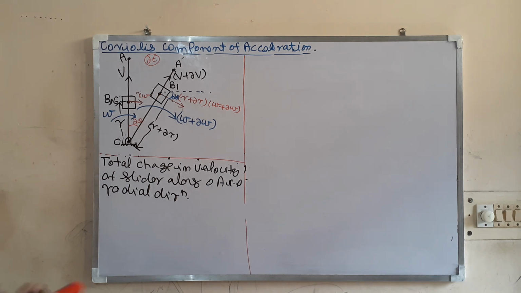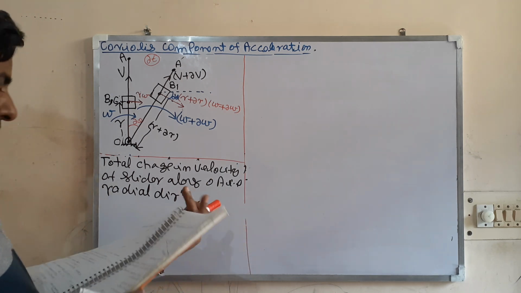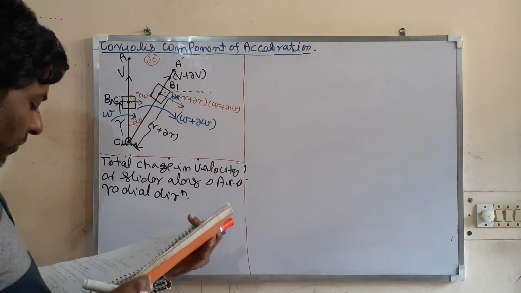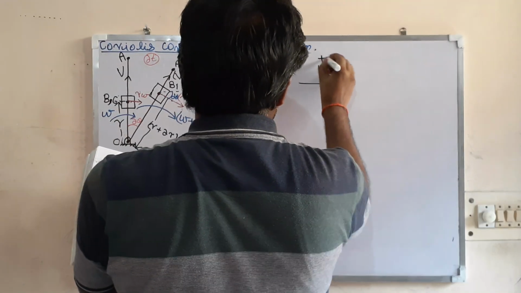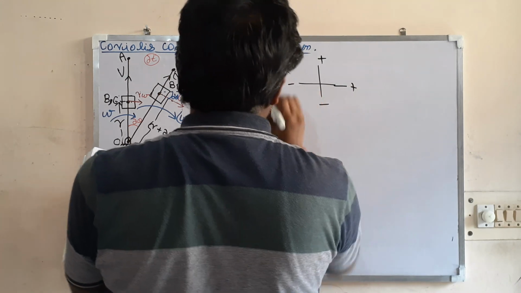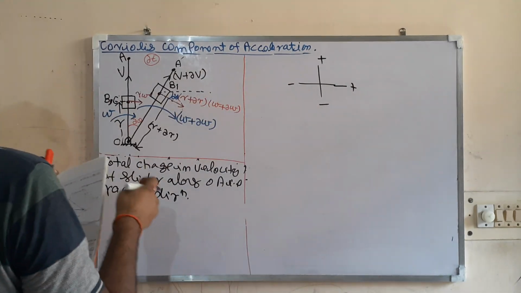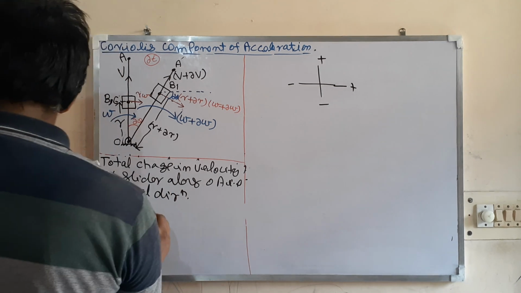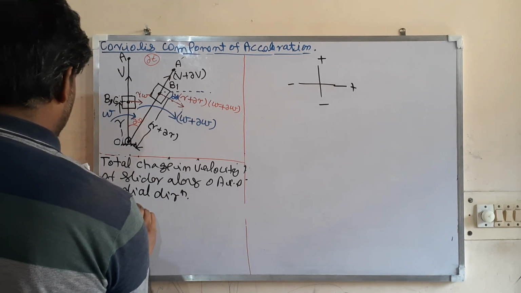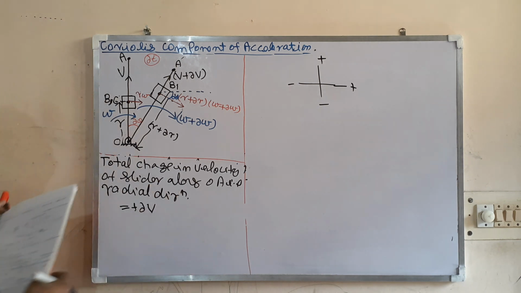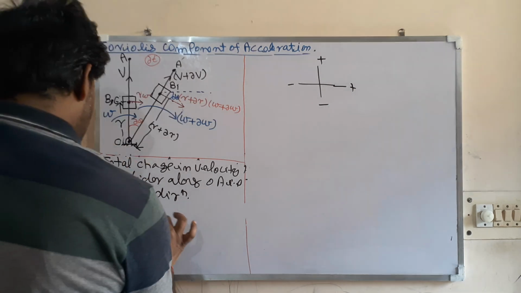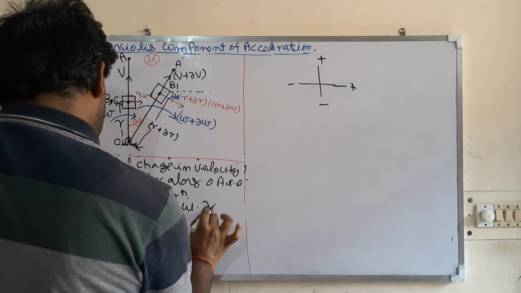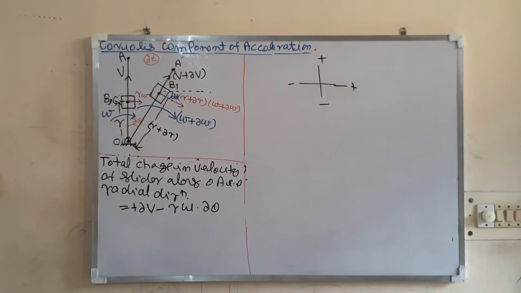So from the first, I think you have noted, for the radial component I have got del V. Let us take this sign convention, plus and minus. From the first you have got del V, that was upward, so upward means plus del V. From the second, the radial component, you have got downward, so minus r omega into del theta.